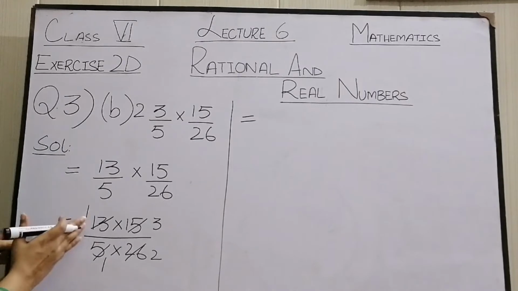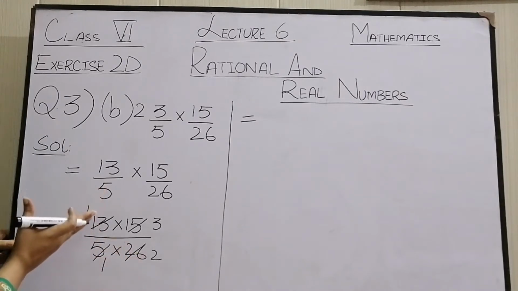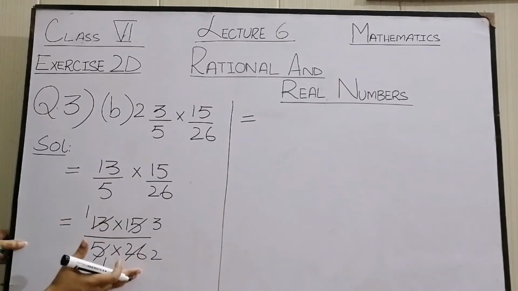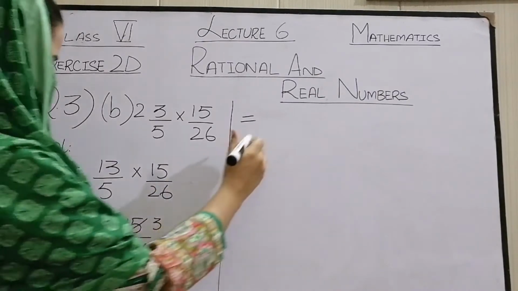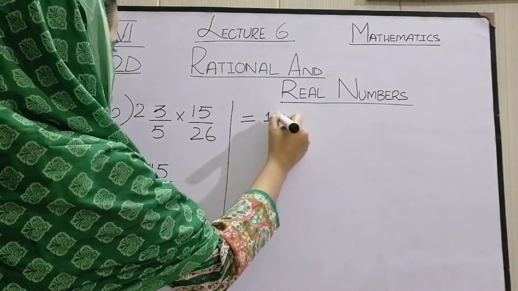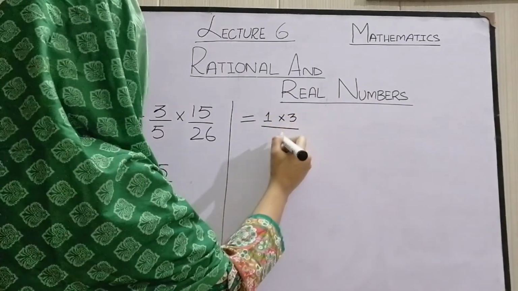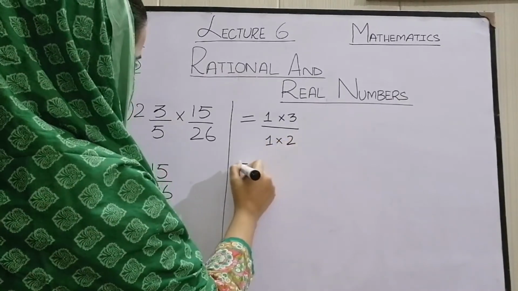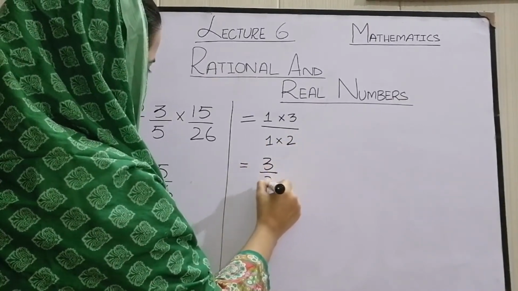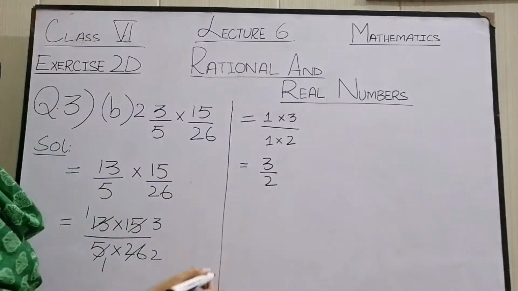Cancellation is always done in opposite direction, like we cancel numerator with denominator, we cannot cancel numerator with numerator. So we are left with 1 multiplied by 3 over 1 multiplied by 2, which is 3 by 2. This is an improper fraction.